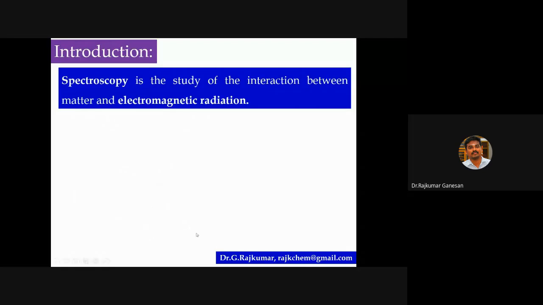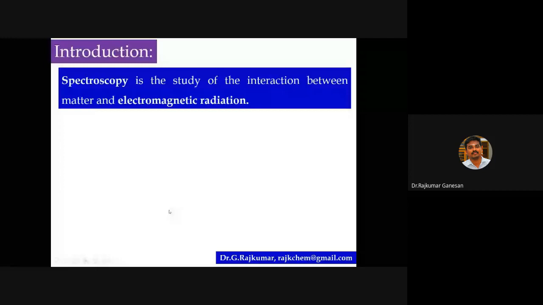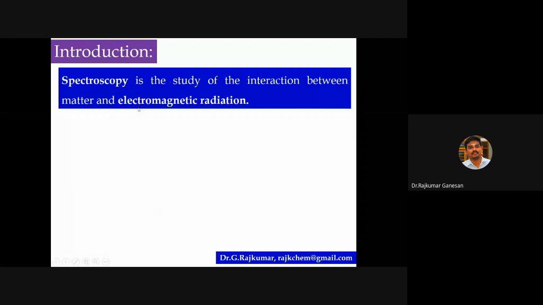Okay, I'll tell you. So in mass spectrometry, what happens? We are bombarding the molecule with a high energy electron beam. So in mass spectrometry, we are not using any electromagnetic radiation. In UV-visible, FTIR, and NMR, we are using electromagnetic radiation, which involves the absorption of EMR, so that you can get different spectra.